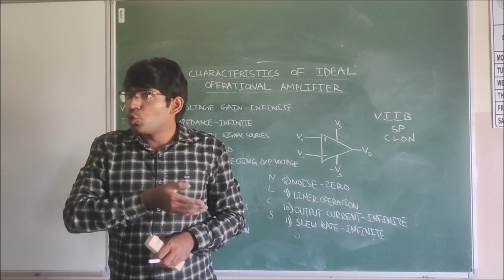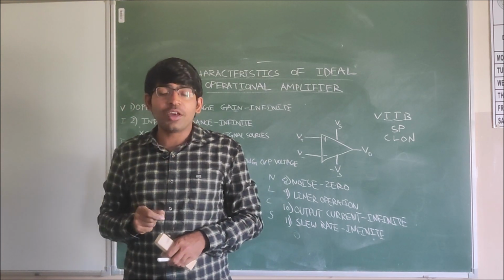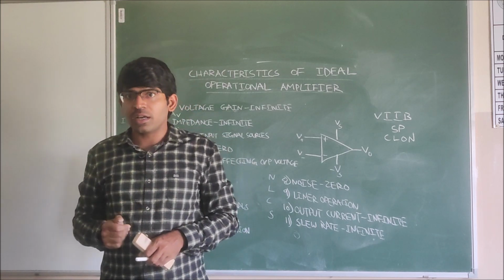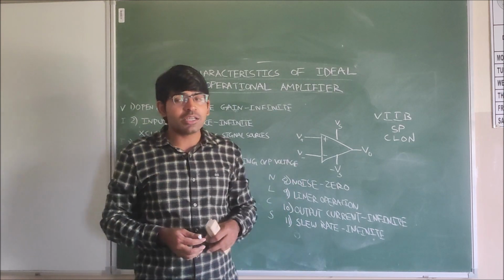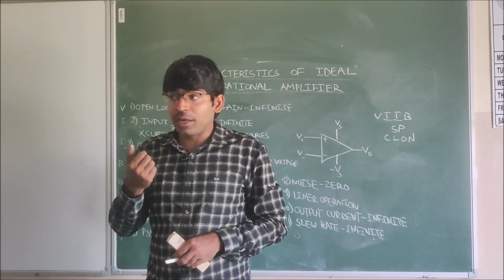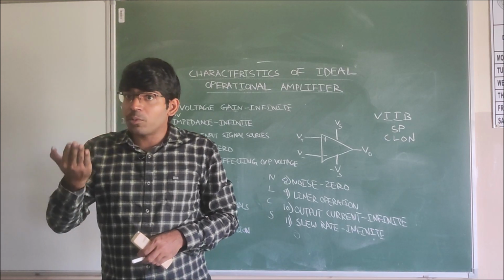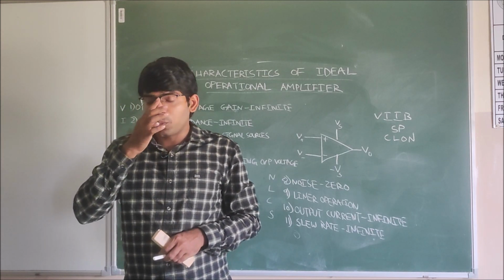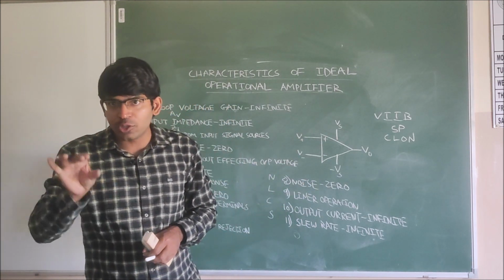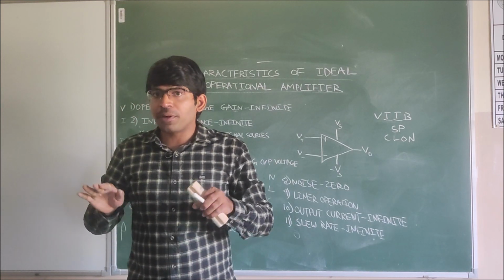And the slew rate, the rate of change of the output with respect to time, we are expecting to be infinite. CMRR and slew rate we will learn in the coming topics. CMRR we already discussed. It is the ratio of the differential mode gain to the common mode gain. If CMRR is high, that much common mode signal can be eliminated in the output. So CMRR is infinite.